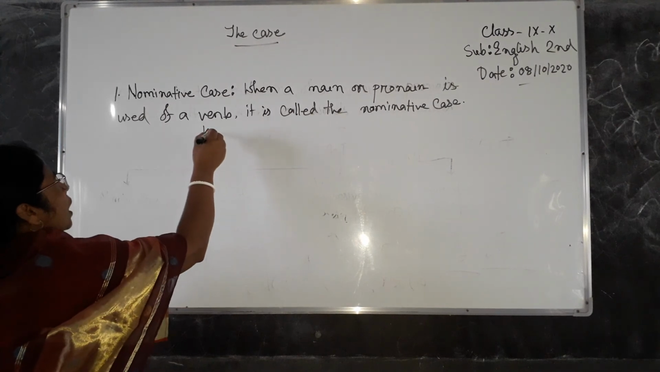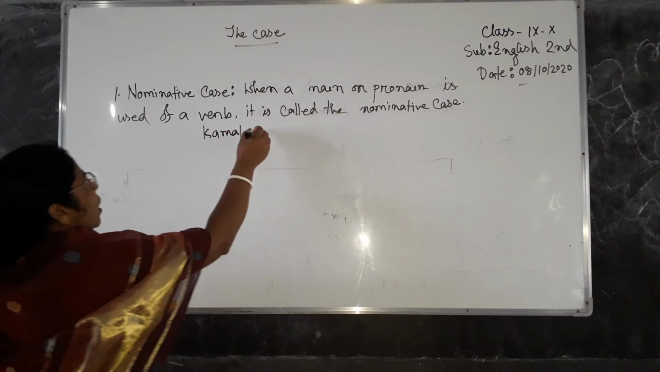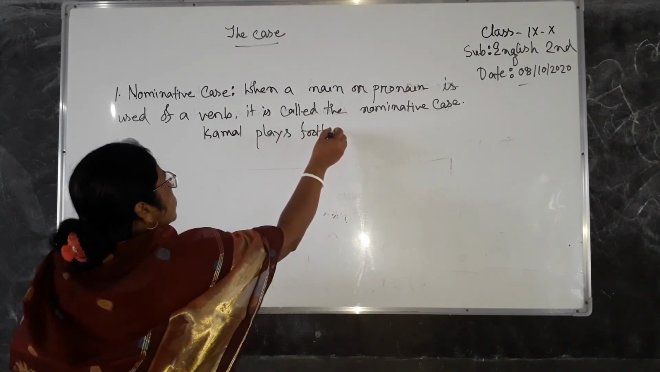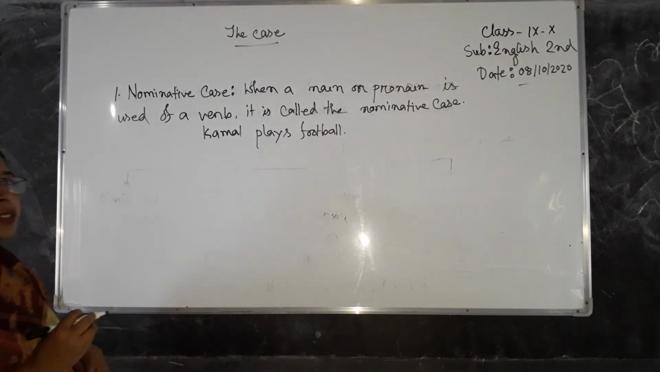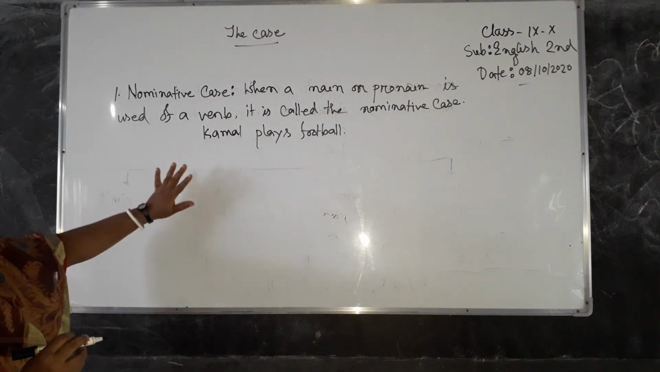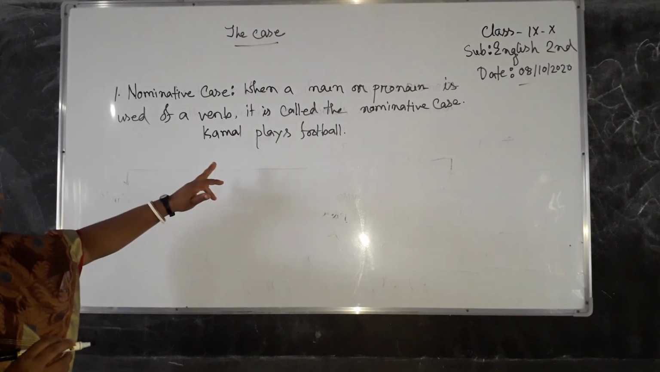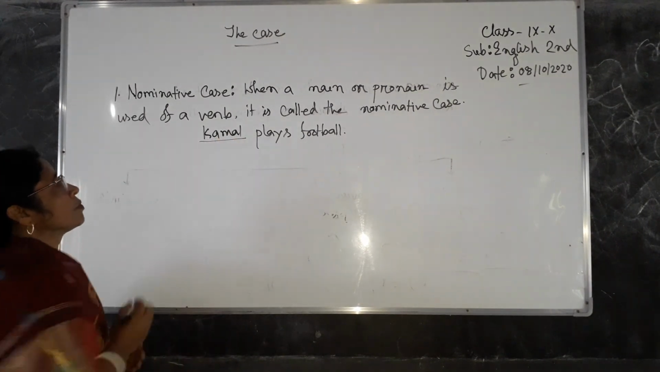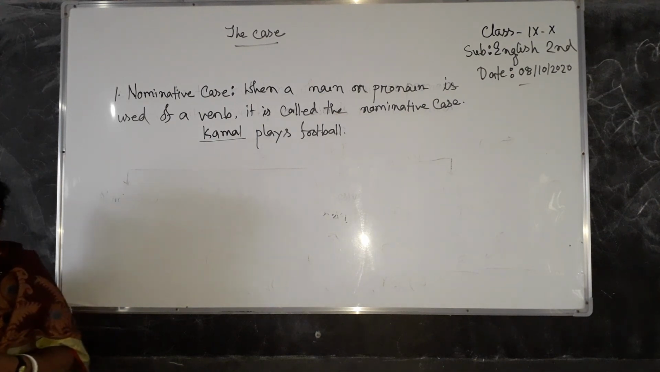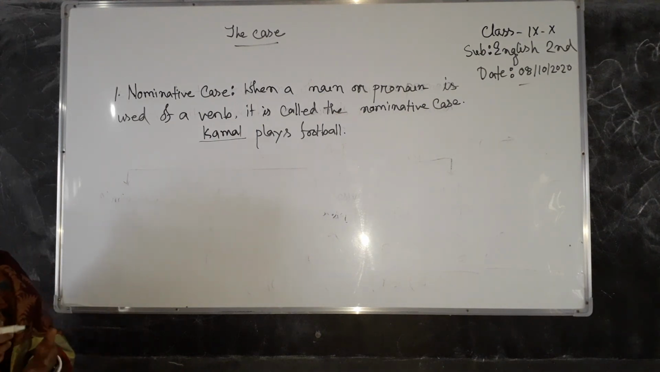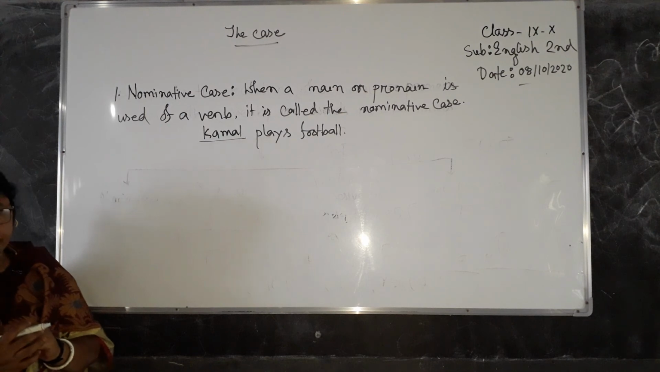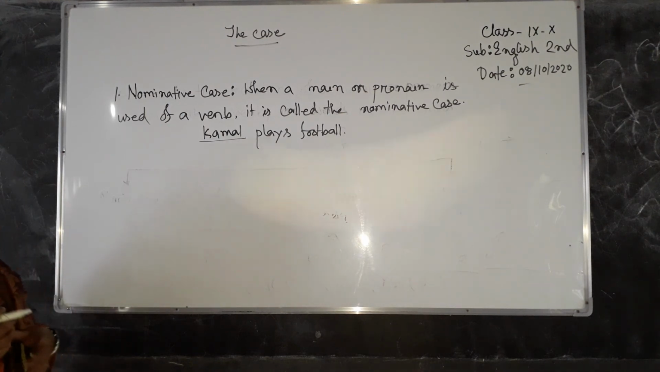The example of nominative case is: Kamal plays football. Can you say what the nominative form of this sentence is? Kamal. Kamal is the nominative form of the sentence. Where can we use this nominative case? We can use it in many ways.